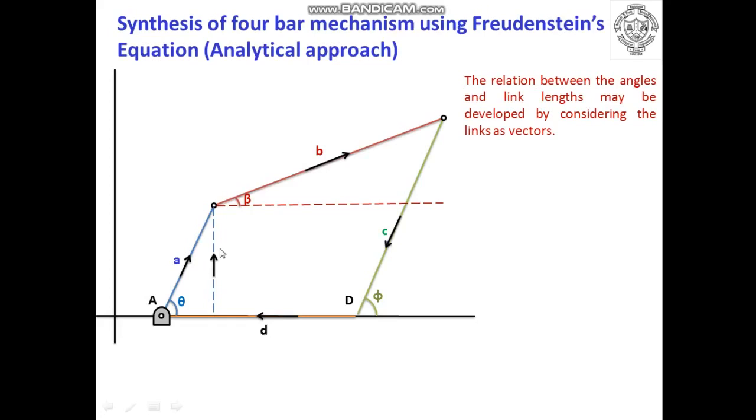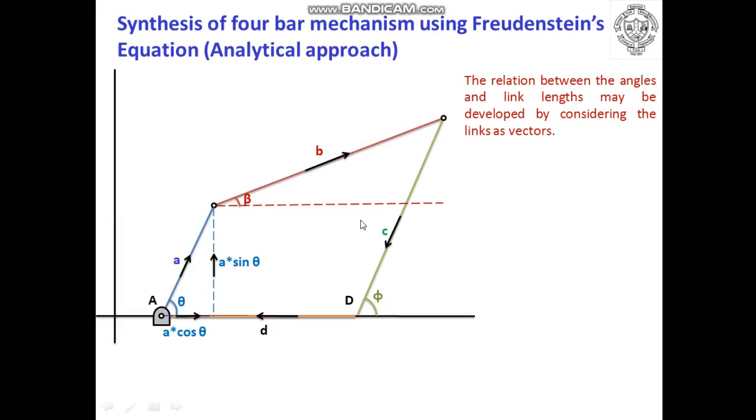In y direction it is shown by this particular dotted line, and it can be written as a sine theta, and the vector displacement along x axis is shown by this particular dotted line. And now you can see the directions. Since we have to make a closed loop, the direction of this particular vector is shown from A to B, then A to this particular point, and from this particular point to point B, and the component of displacement of this particular vector in x direction can be written as a cos theta.